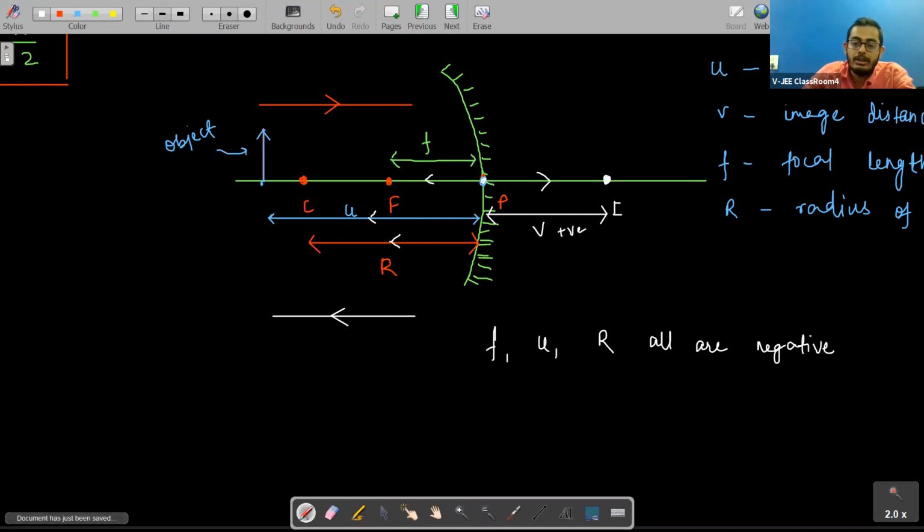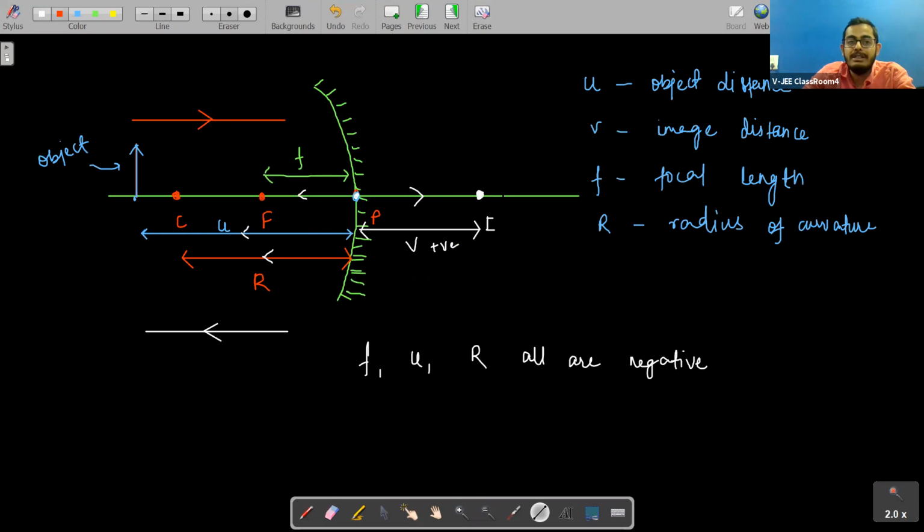Okay. Now one more thing about sign convention. It says that if the distances are measured in the upward direction, upward to the principal axis, it will be positive, and if the distances are measured downward the principal axis, it will be negative. This will be negative and this will be positive. Okay, so this is all about the sign convention, students.